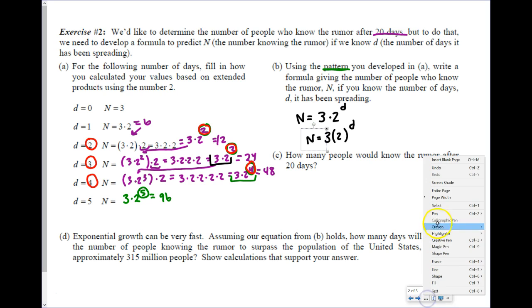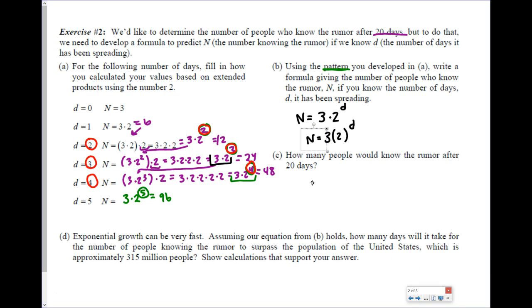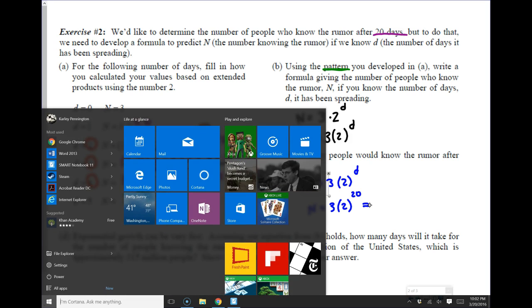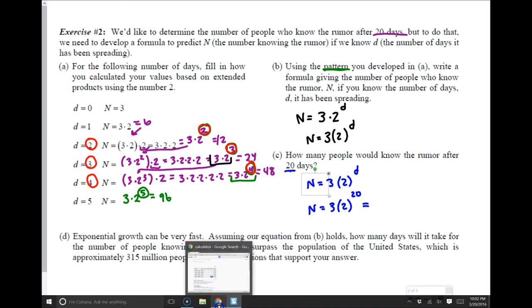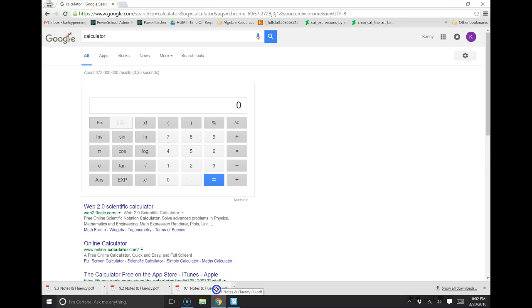So for letter C, I can say, okay, if my formula is n equals 3 times 2 to the D, and I want to know how many people will know the rumor after 20 days, I'm going to plug 20 in for D. Okay, now I know that some of you don't have your calculators at home with you, and that's okay. If you go to Google, like I'm about to do here, I can type in calculator into Google right here on my screen, right?